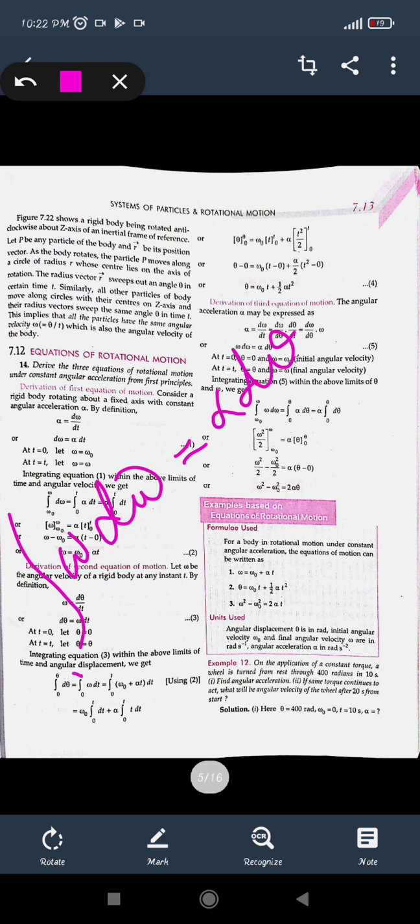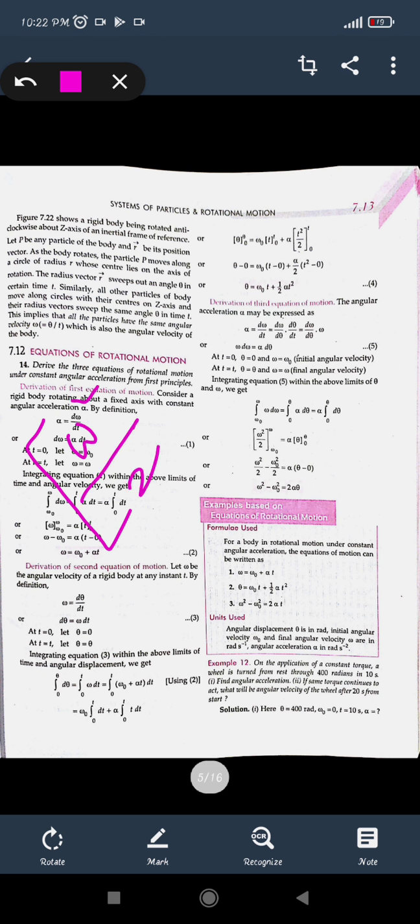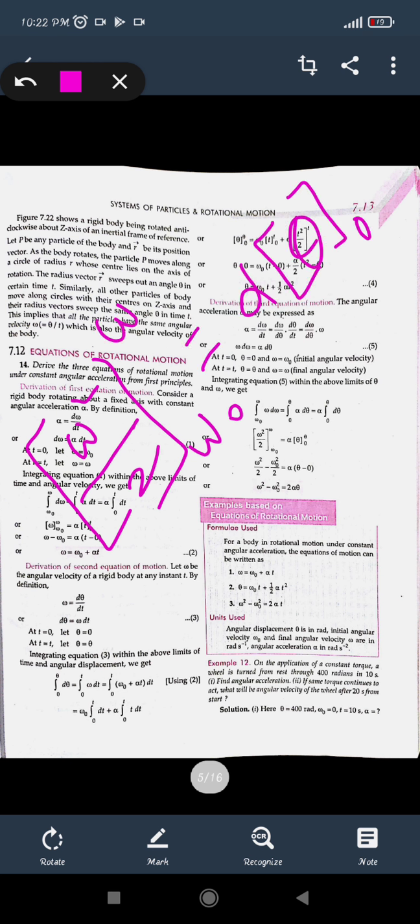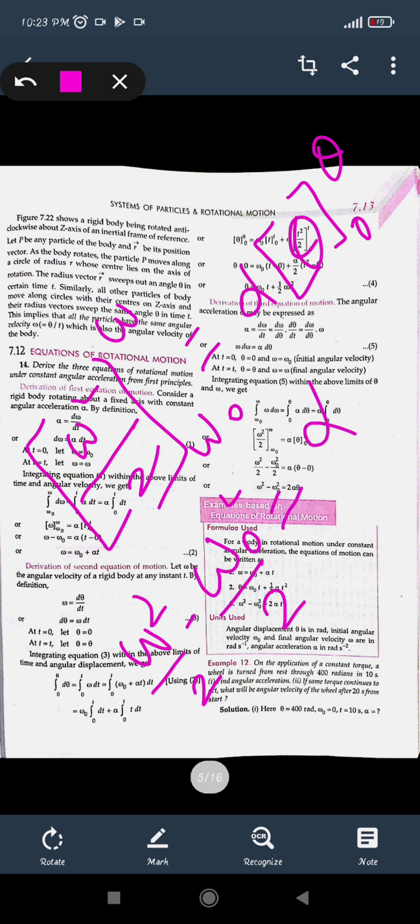On integrating from omega naught to omega and 0 to theta, alpha theta will remain on one side, and on the other side it will be omega square by 2 with limits from omega naught to omega, that is initial velocity to final. So omega square upon 2 minus omega naught square upon 2 is equal to alpha theta, where theta minus 0 is theta itself.